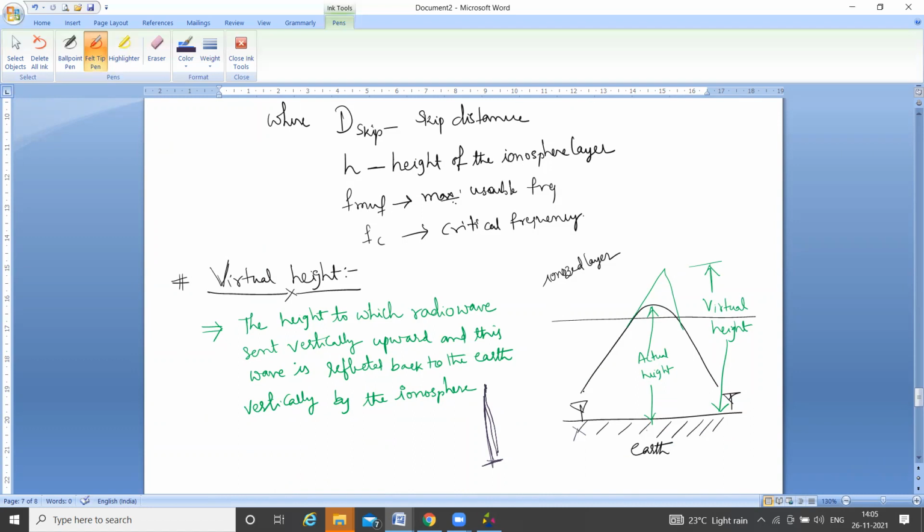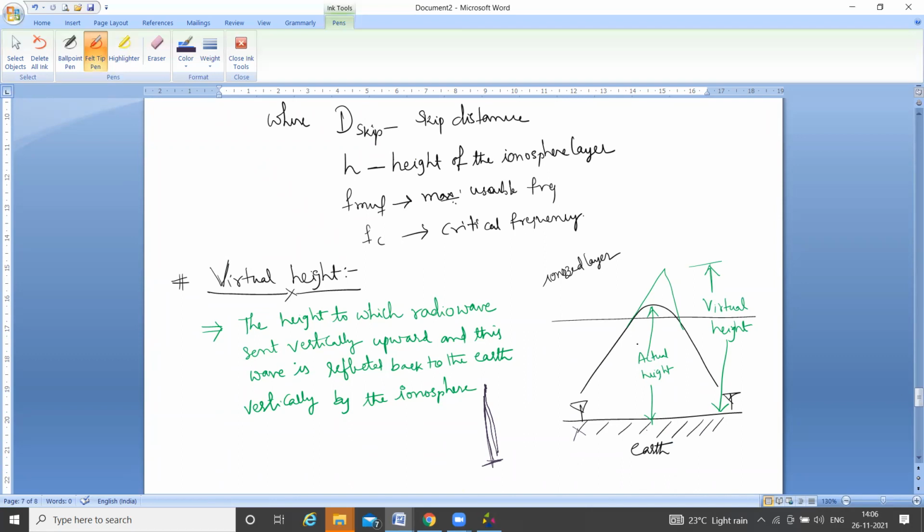But the actual height is different: our electromagnetic signal is reflected back by the ionosphere layer because of ionization density and the refractive index of the ionosphere layer, and the signal returns towards the receiver. That is the actual height of the path through the ionosphere layer.